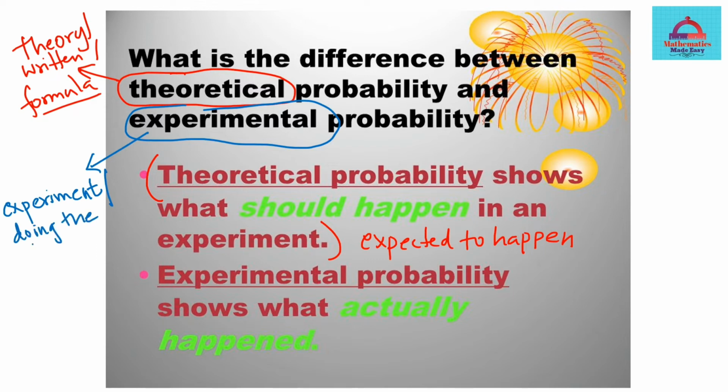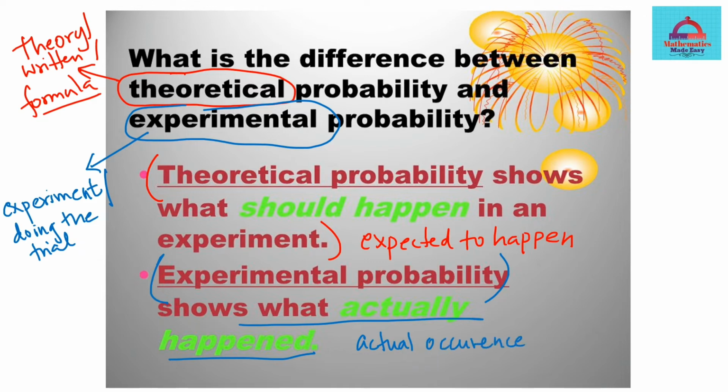So if we are conducting an experiment, if we are doing a trial, it means we are actually in the real situation looking at what is happening. So that is your experimental probability, which shows what actually happened. It is not just an expectation, it is an actual occurrence. Or you could say it is a real life situation, because only in a real life situation do you conduct an experiment.